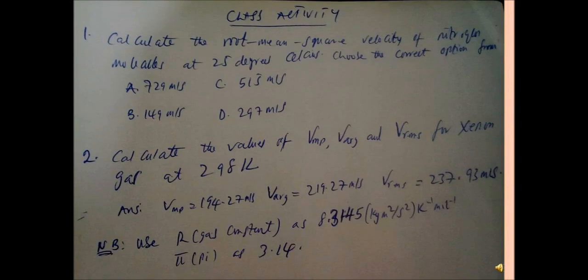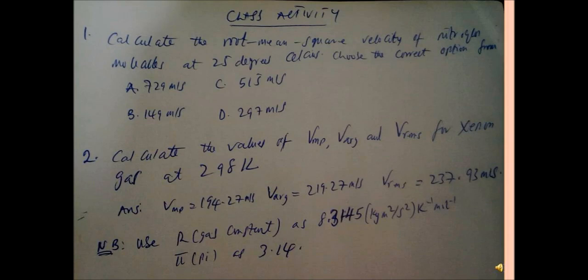Now we'll be going into our class activity, and in the class activity we have about 5 questions which are intended to help you check your learning, to ensure that you have actually understood all that we have done. So the first one is to calculate the root mean square velocity of nitrogen molecule, but at 25 degrees Celsius. And then the answers have been provided. You choose the right answer.